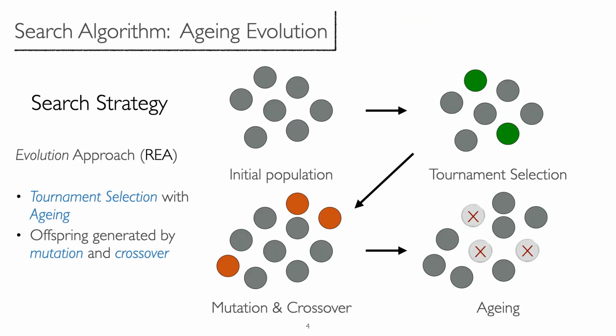As a search algorithm, we employ an evolutionary approach based on tournament selection and aging. The algorithm starts with a random initial population. At each iteration, we select two parents for reproduction by means of tournament selection. The parents are then evolved and mated in order to generate the offspring. To maintain the population size constant, the oldest exemplars are removed from the population.